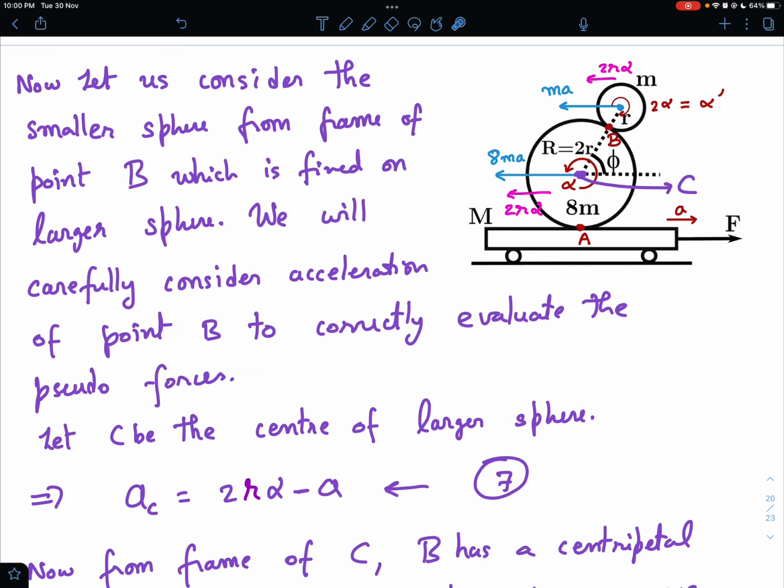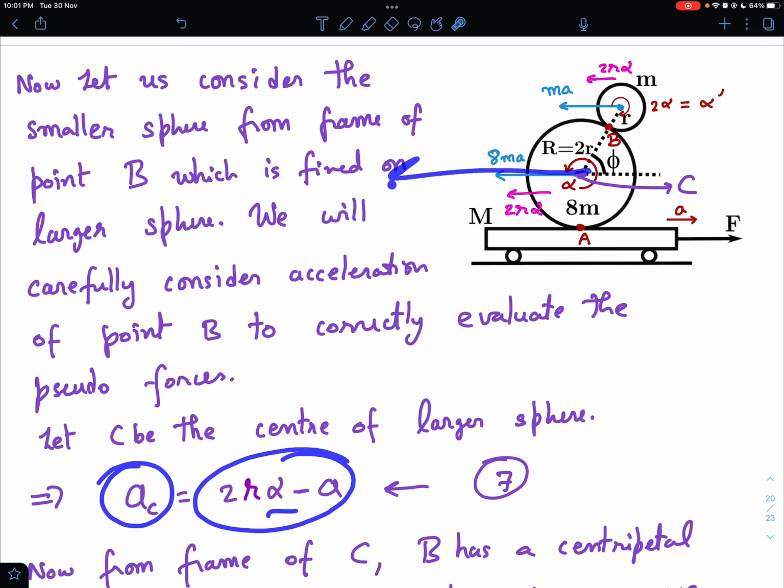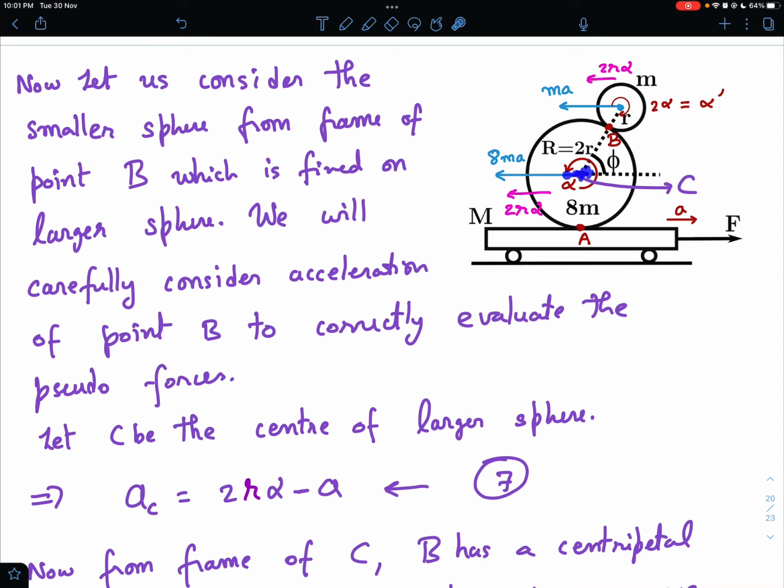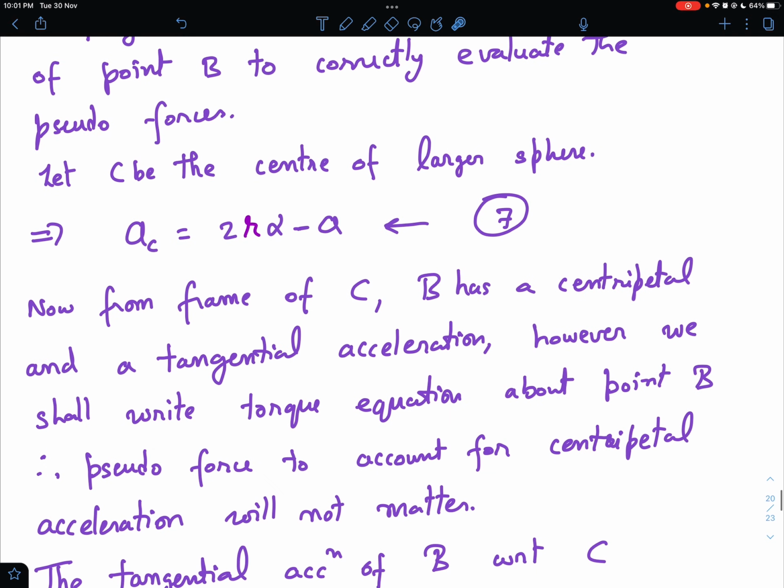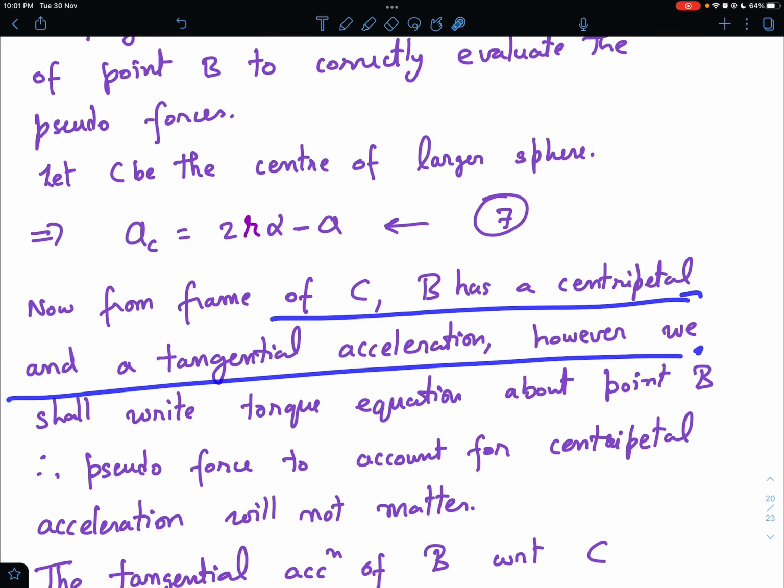What is its acceleration from the ground frame? From the plank it is 2r alpha, and the plank itself is going with A to the right. I mean, a cart is going with A, and this is 2r alpha relative to the cart. So the acceleration of point C is 2r alpha minus A in this direction. But point B is also moving relative to C. From the ground frame, the motion of point B is the motion of C plus the motion of B as seen from point C. So from the frame of C, B has got centripetal and tangential acceleration.